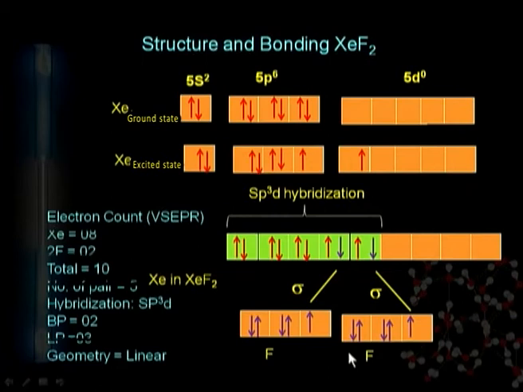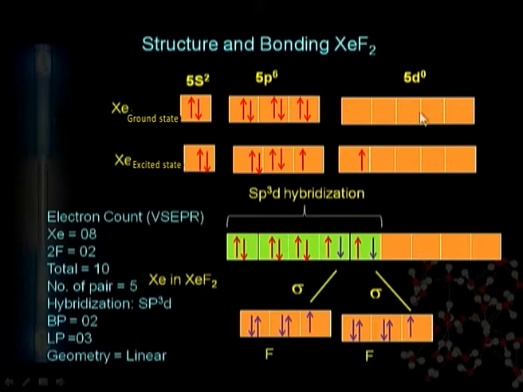Now we can determine what type of structure is formed after such bonding. According to VSEPR theory, the xenon atom contributes 8 electrons and the two fluorine atoms contribute 2 electrons. There are a total of 10 electrons in the valence shell of xenon difluoride. It means that 5 pairs may be formed. These 5 pairs can be distributed with what type of hybridization? That is sp3d hybridization.